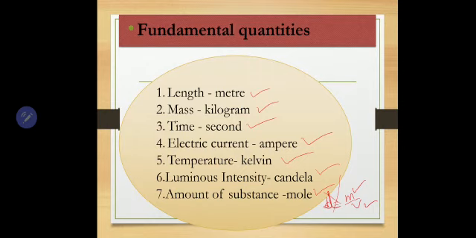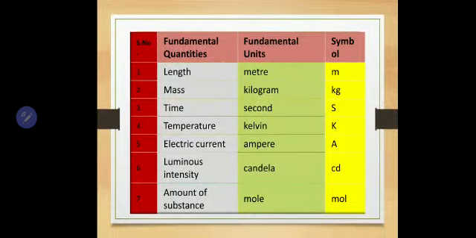These units we call fundamental units. Units of fundamental physical quantities are called fundamental units.